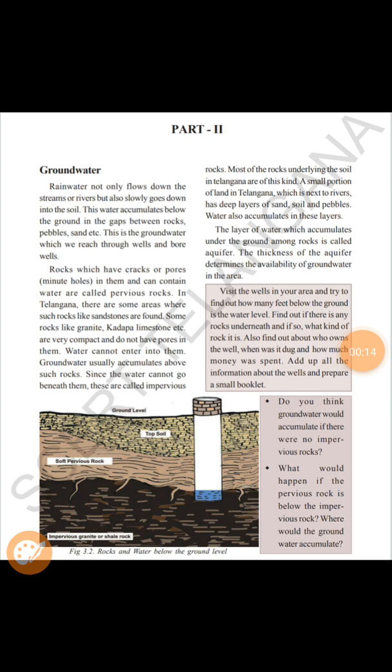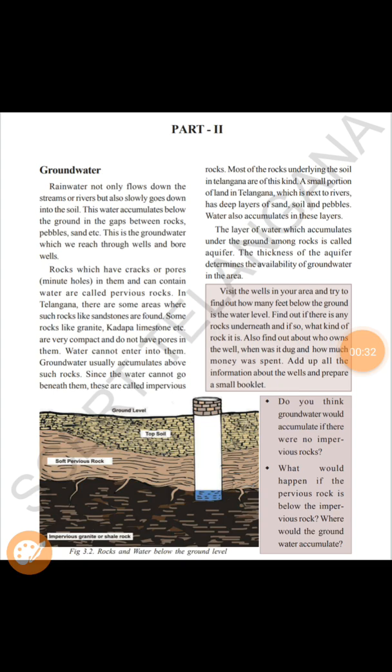Rainwater not only flows down the streams or rivers but also slowly goes down into the soil. This water accumulates below the ground in the gaps between the rocks, pebbles and sand, etc. This is the groundwater, which we reach through wells and bore wells.